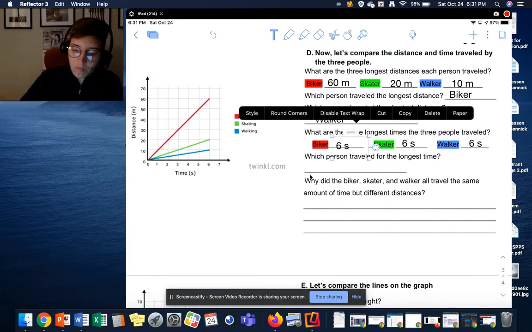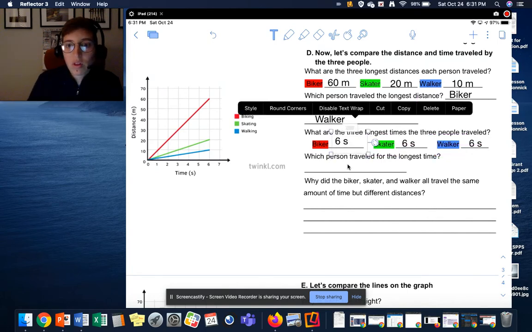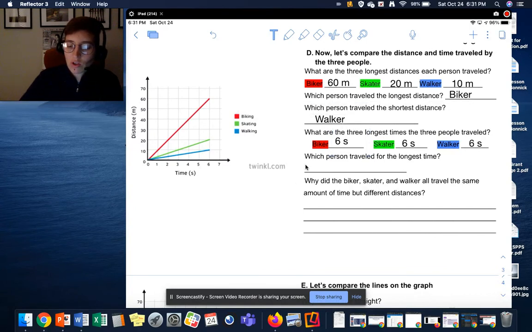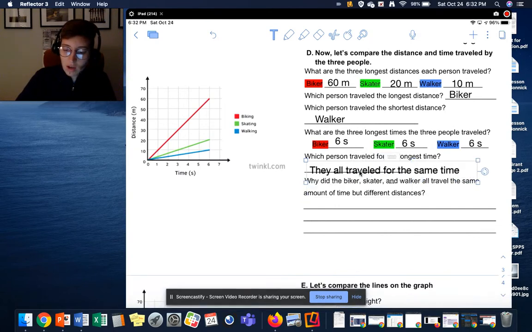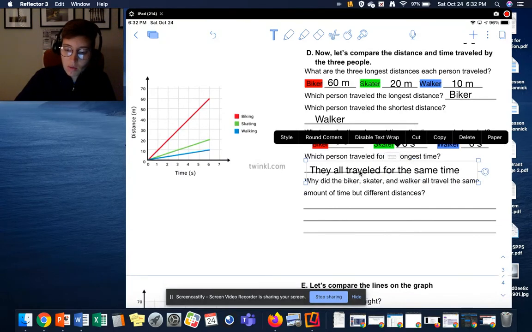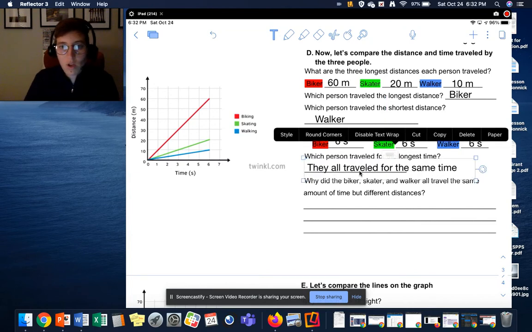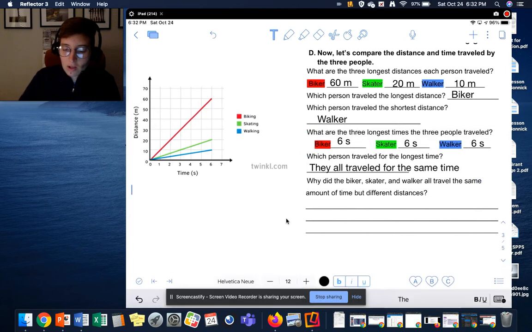Which person traveled for the longest time? This one's kind of a trick question. None of them, right? They all traveled the same amount of time. None of them walked longer. They all walked for 6 seconds.